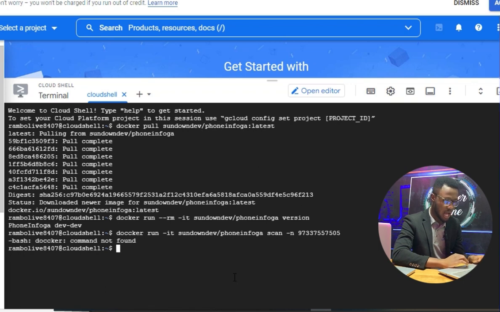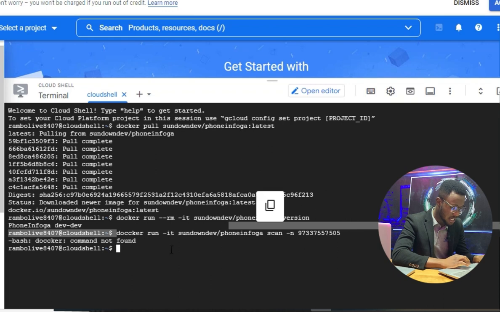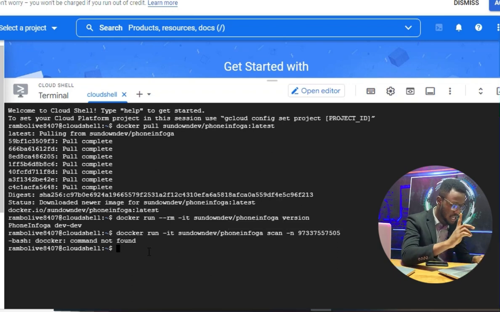Okay, so something really happened. Don't worry, you can just do it again. You could see here I made a mistake in Docker. So let me run the command again. It's very case sensitive, so it's Docker, D-O-C-K-E-R, right? So I'll go to run.